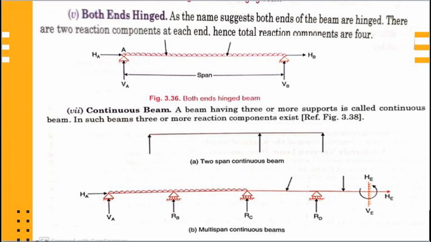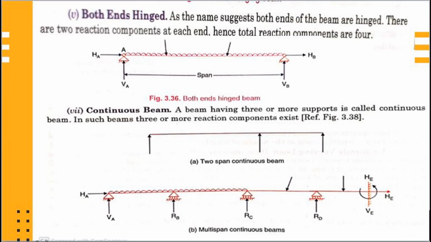Number 6 is the continuous beam. A beam having 3 or more supports is called a continuous beam. In such beams 3 or more reaction components exist.